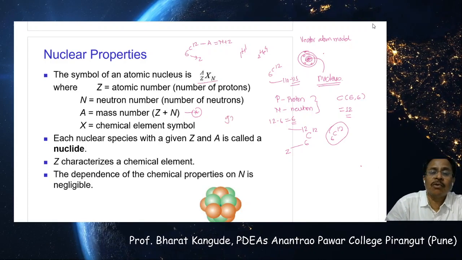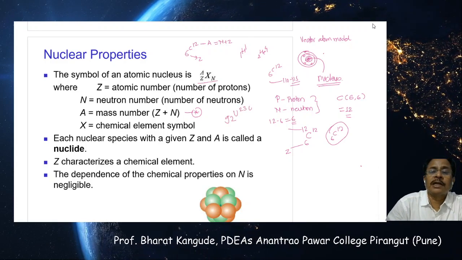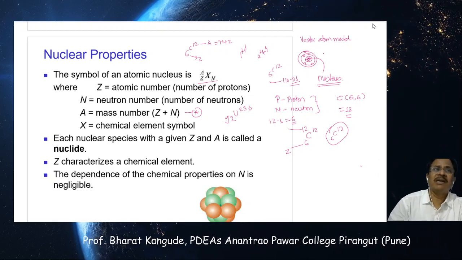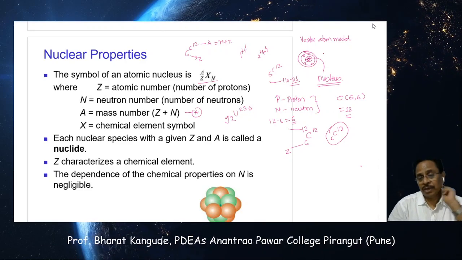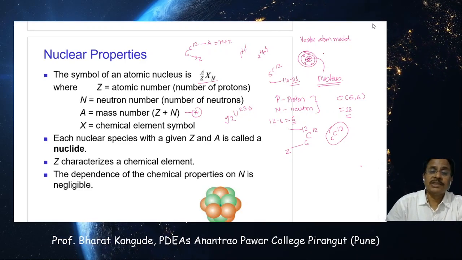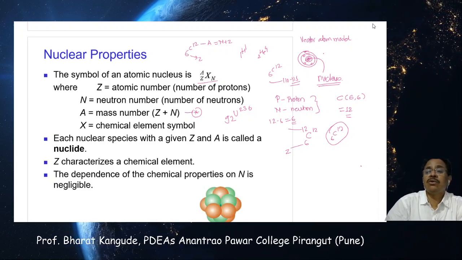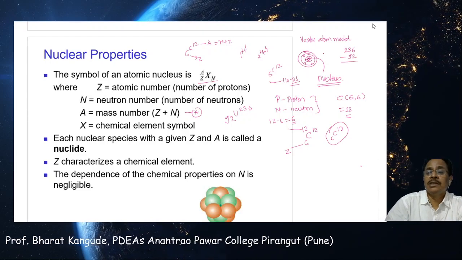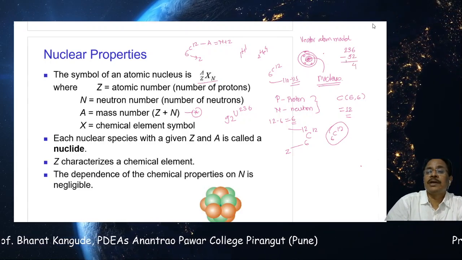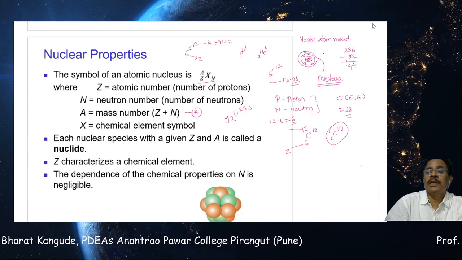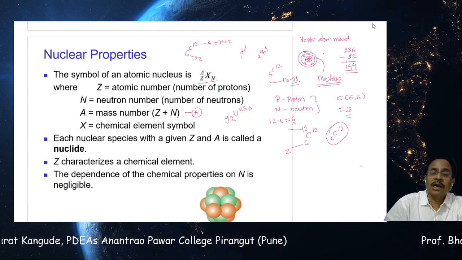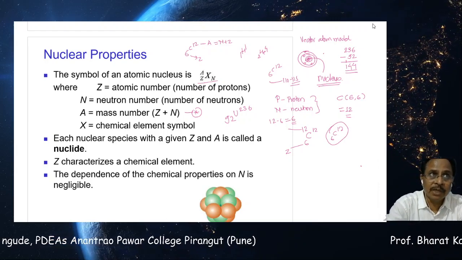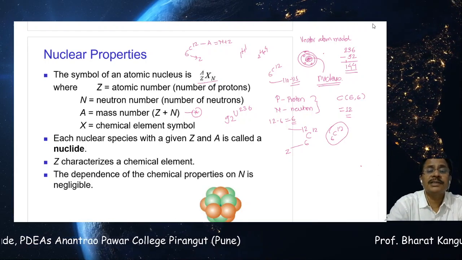Like this, take the element 92 uranium 236. This is one of the heavier, radioactive elements. It has many applications and we will use this example very frequently later on. With 92 uranium 236, we can easily do this calculation: 236 minus 92 gives 144. So this contains 144 neutrons and 92 protons, and this becomes a heavy, radioactive element, uranium.